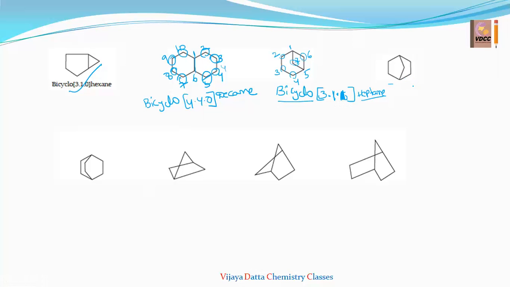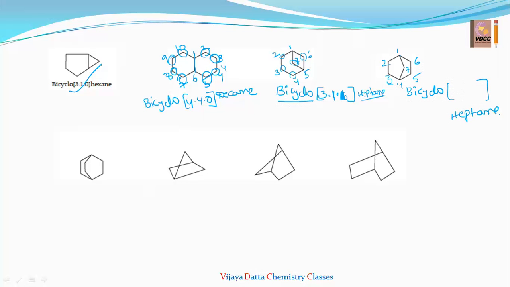So while choosing this, immediately it is a bicyclo compound, so you write it as a bicyclo. Now see the number of carbons. This is one of the bridge carbon atoms. This side is a two carbon bridge. This is also a two carbon bridge, and this is a one carbon bridge. So you can give numbering from any side: 1, 2, 3, 4, 5, 6, and this is the 7th carbon. So we have a bicycloheptane.